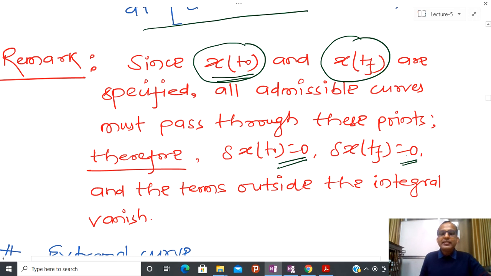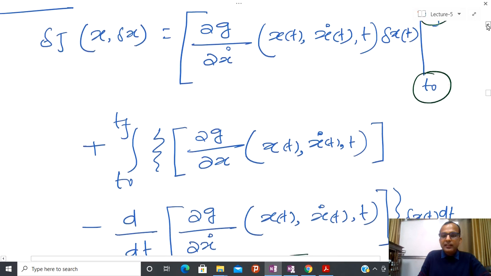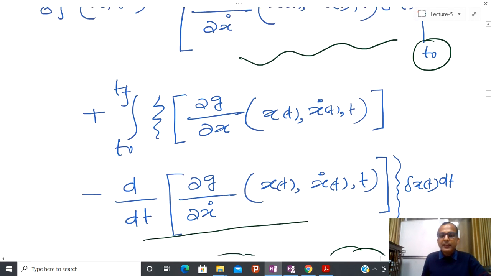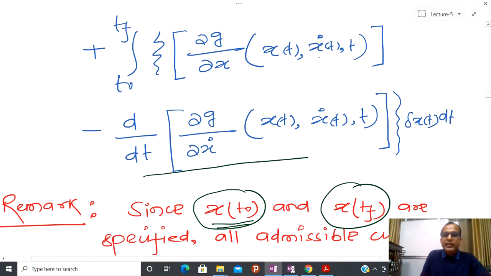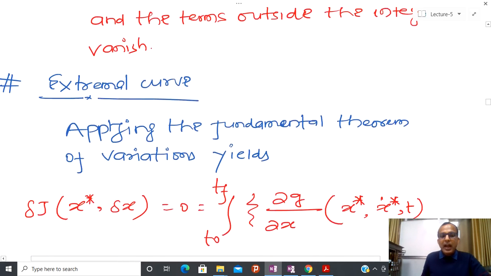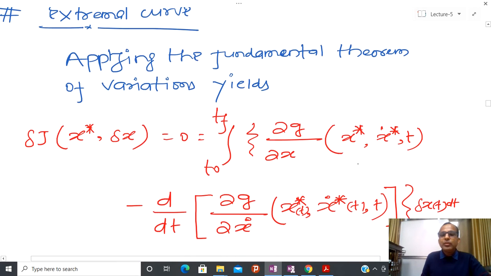Therefore, if you see the variation at these two particular points, particularly at the end points, then that is 0. And due to that reason, if you see the first integral, this particular integral from t0 to tf, then this whole integral is going to vanish. Now my variation is just going to contain these two terms. So what I am going to write now,